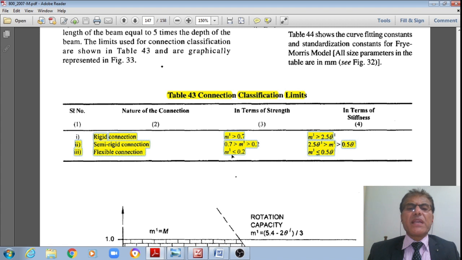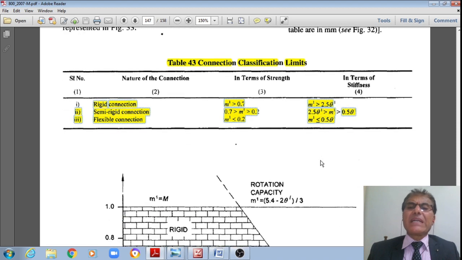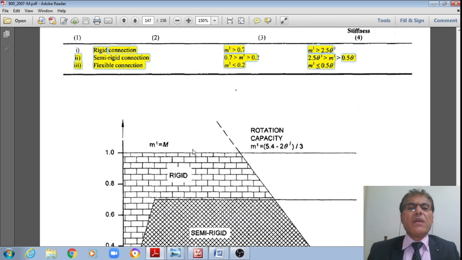Whereas flexible connections are when m prime is less than 0.2 in terms of strength, or m prime is less than or equal to 0.5 theta prime in terms of stiffness.